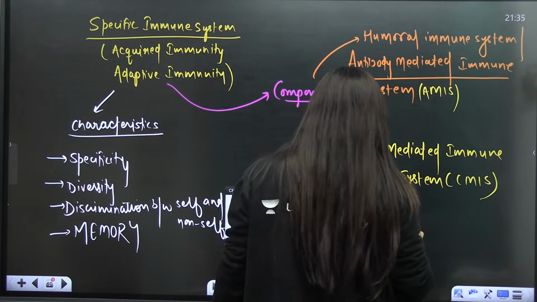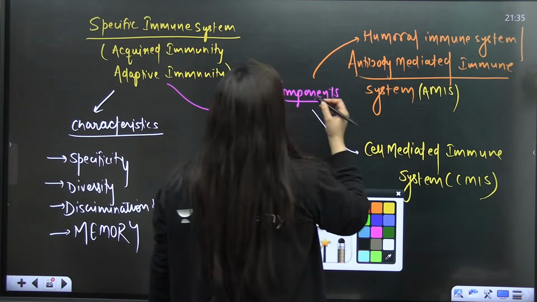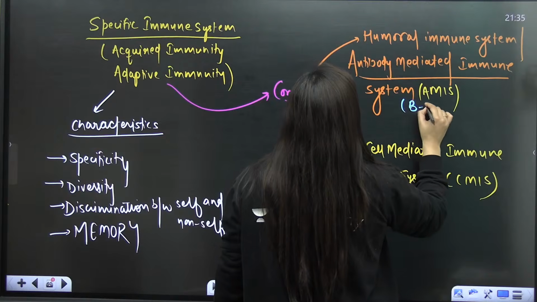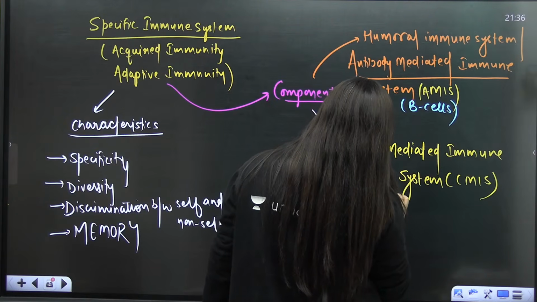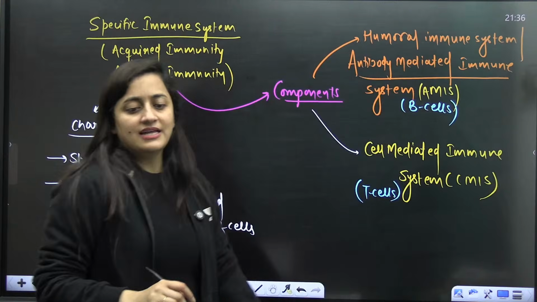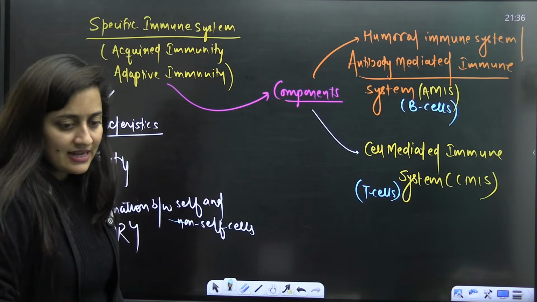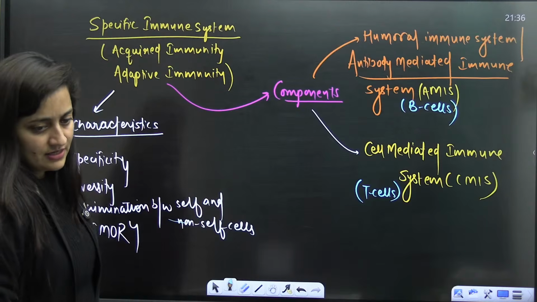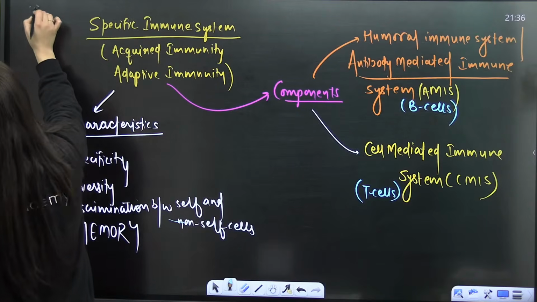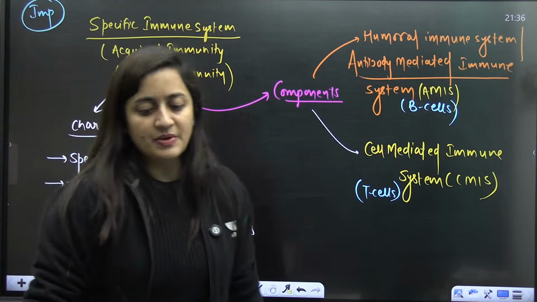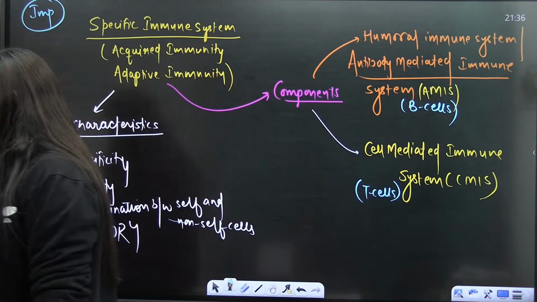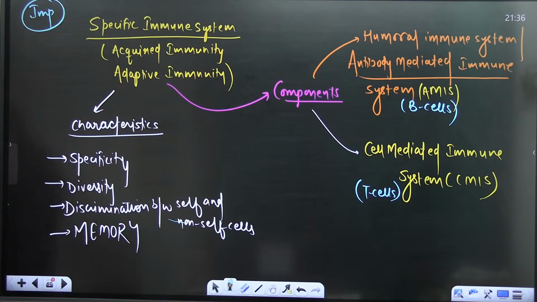Once again, I'm repeating this, though I already told you: here you'll talk about the B lymphocytes or B cells, and here you are going to talk about the T lymphocytes or T cells. Is that clear? This immunity part is very important, and that is how you can make your short notes. So go for it.